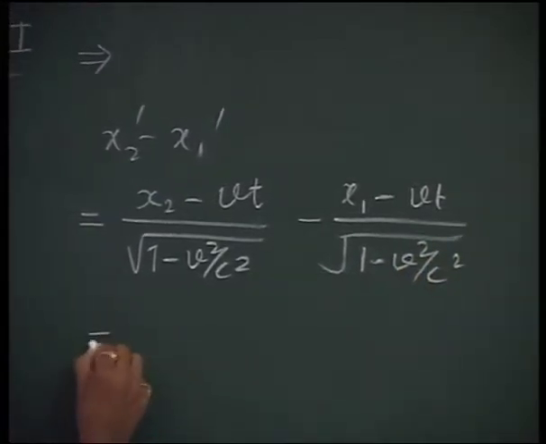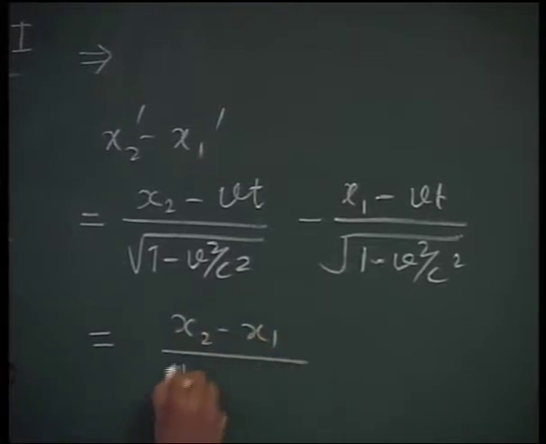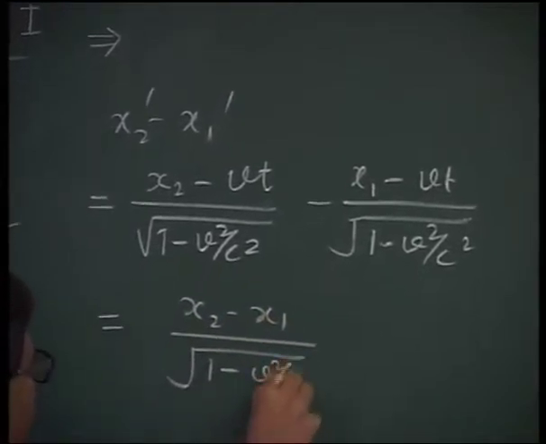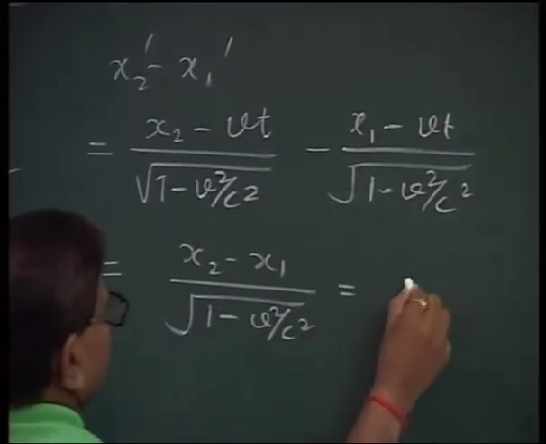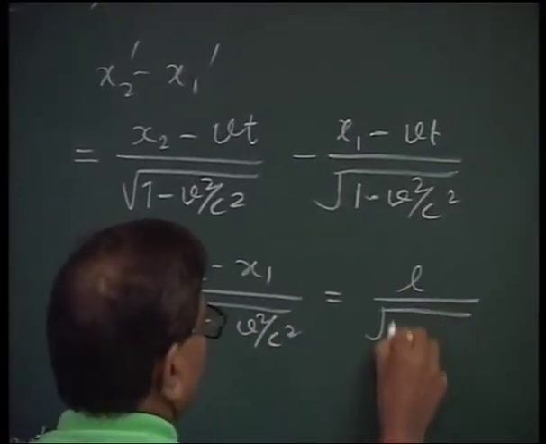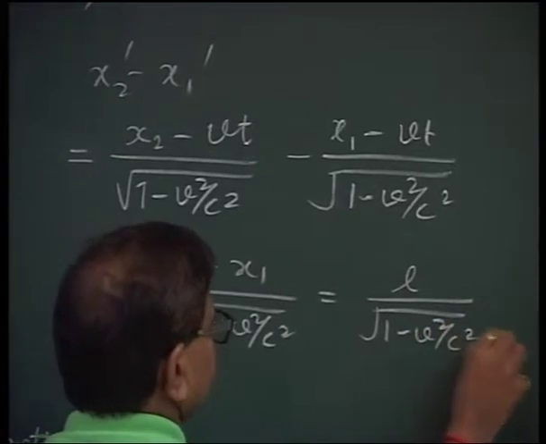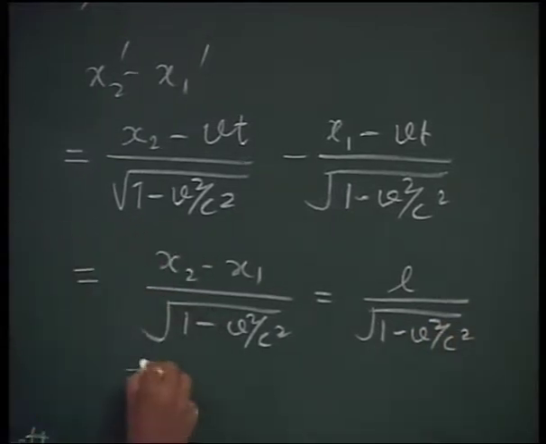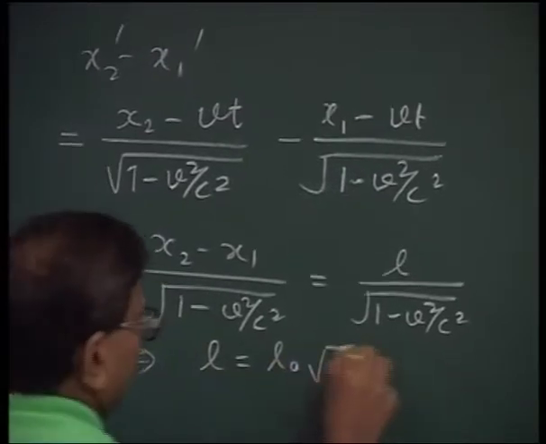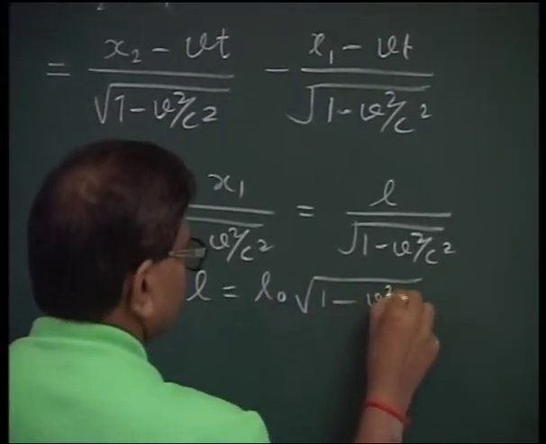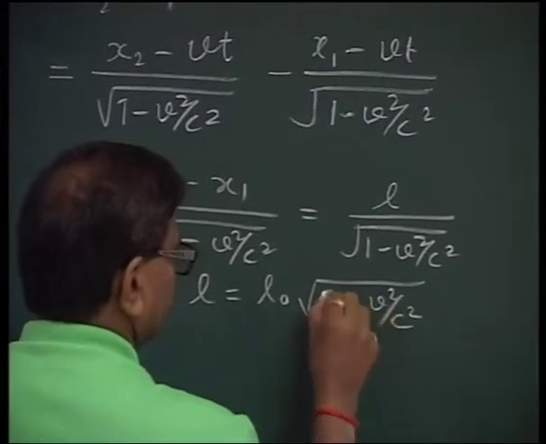And therefore, what do I have? (x2 minus x1) upon under root 1 minus v square by c square, that means L upon under root 1 minus v square by c square. This simply gives me L is equal to L0 under root 1 minus v square by c square.